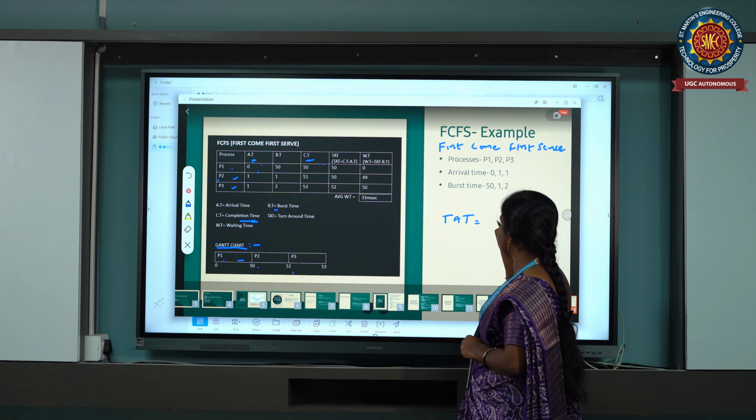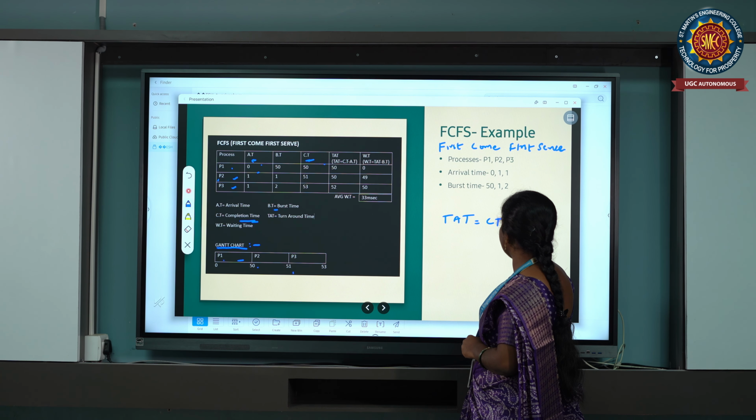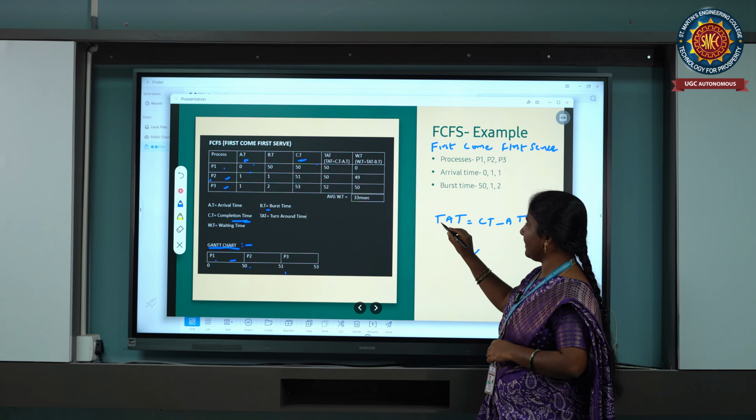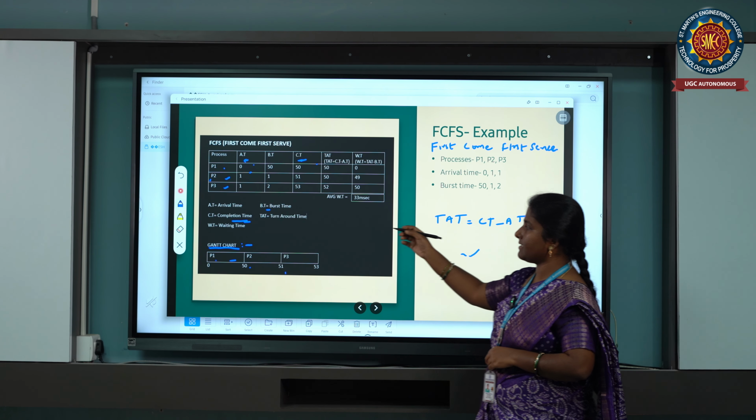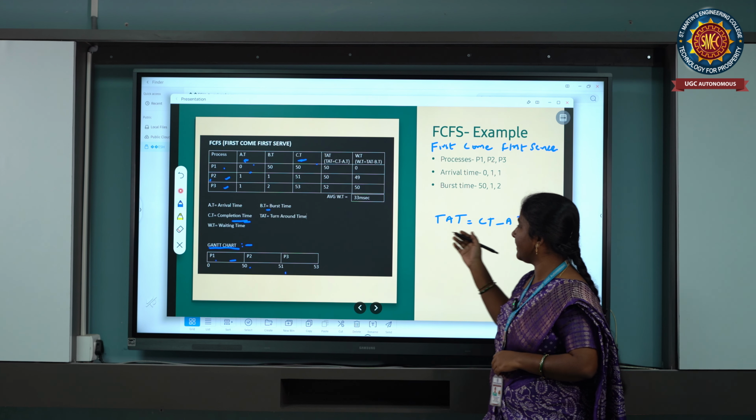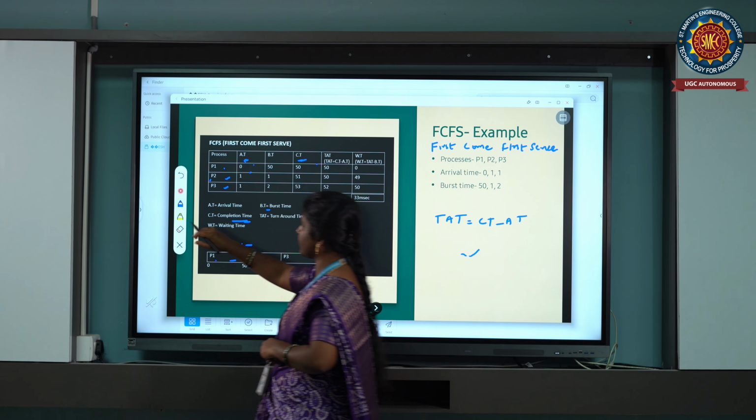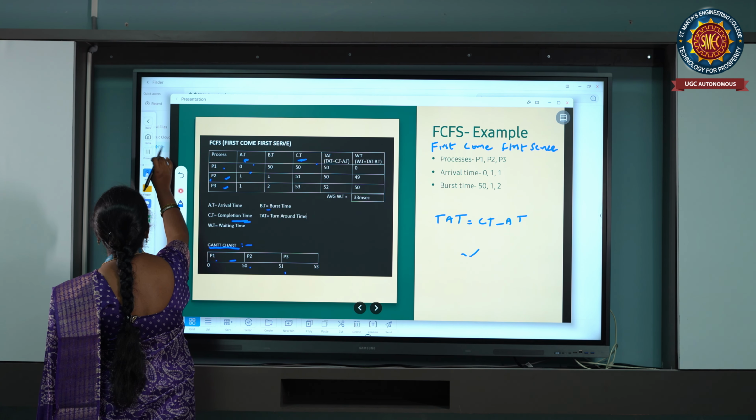The formula for this is given as CT minus AT. So let us calculate TAT. What is TAT? TAT is nothing but your turnaround time. How are we going to calculate TAT? Let us take a notepad and I'll explain it in the notepad.